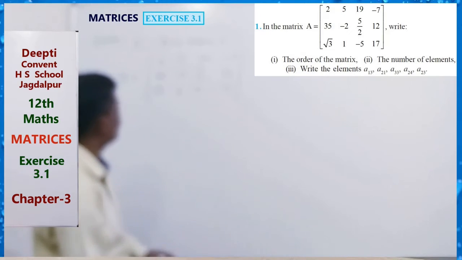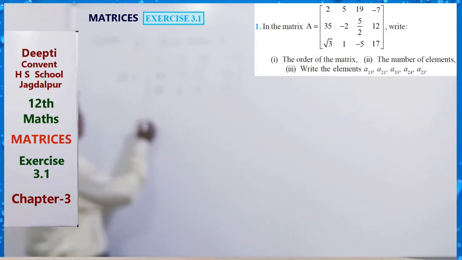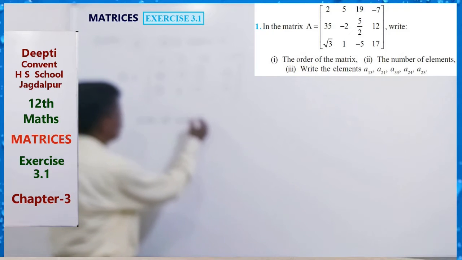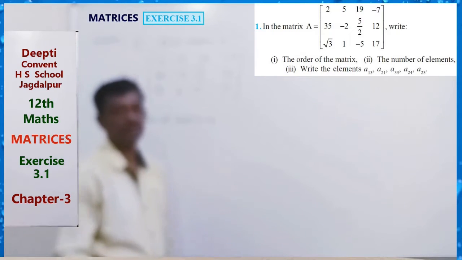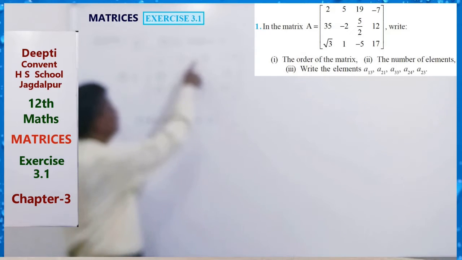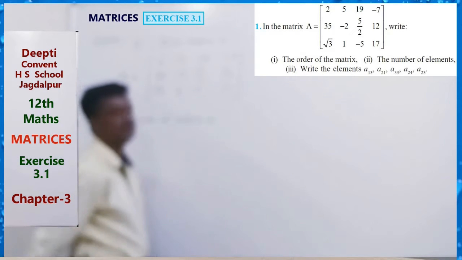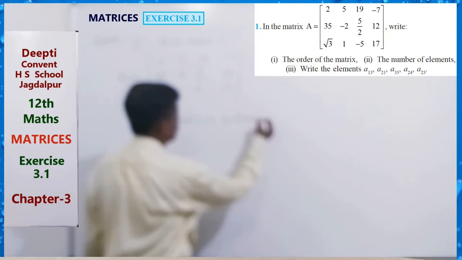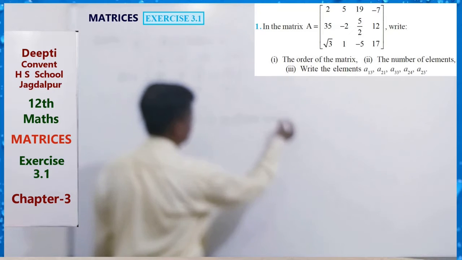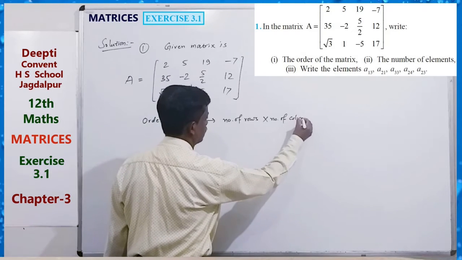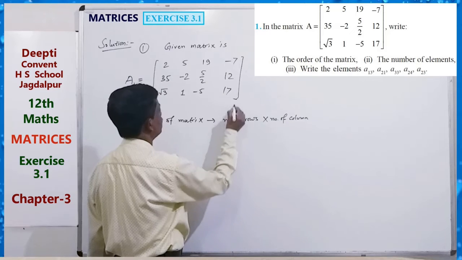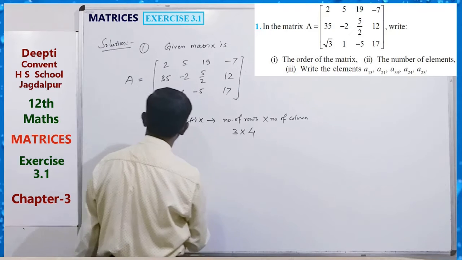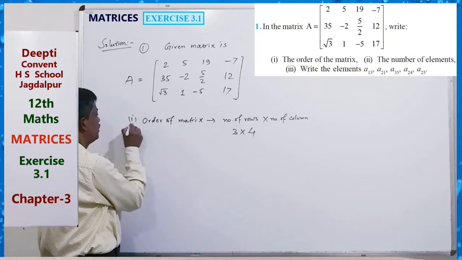The order of a matrix is the number of rows by the number of columns. Just count: there are 3 rows, so the number of rows by the number of columns is 3 by 4.